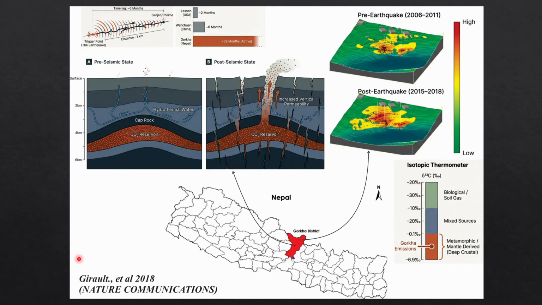This is a new paper they published in Nature Communications, in which they studied the earthquake in this district of Nepal, where they spread the carbon dioxide reservoir, and after 6 months they are still active. And this is the map in which the red area means there was no carbon dioxide before, but now it has greatly increased because of the earthquake faulting, and the carbon dioxide comes from the deep water from the metamorphic decarbonization. And when they studied the carbon 13 isotopes, they saw that it ranges about this ratio. So it means that the carbon dioxide is metamorphic mantle derived, not biogenic.